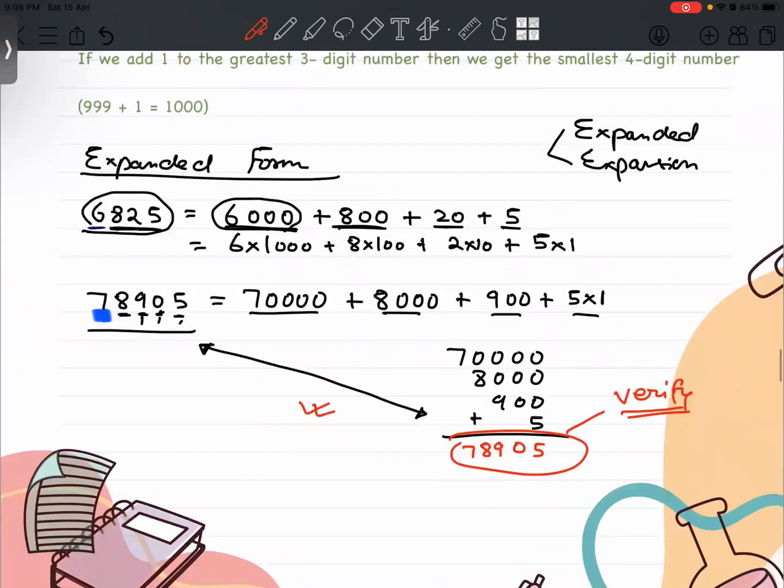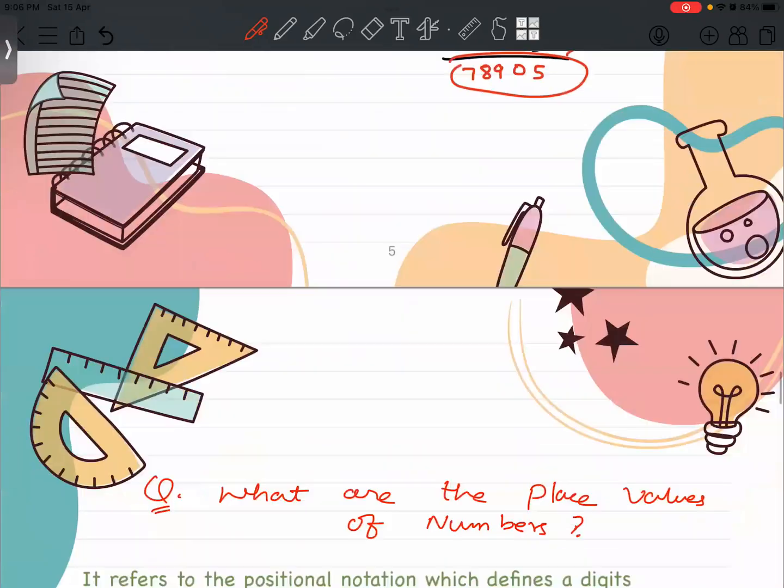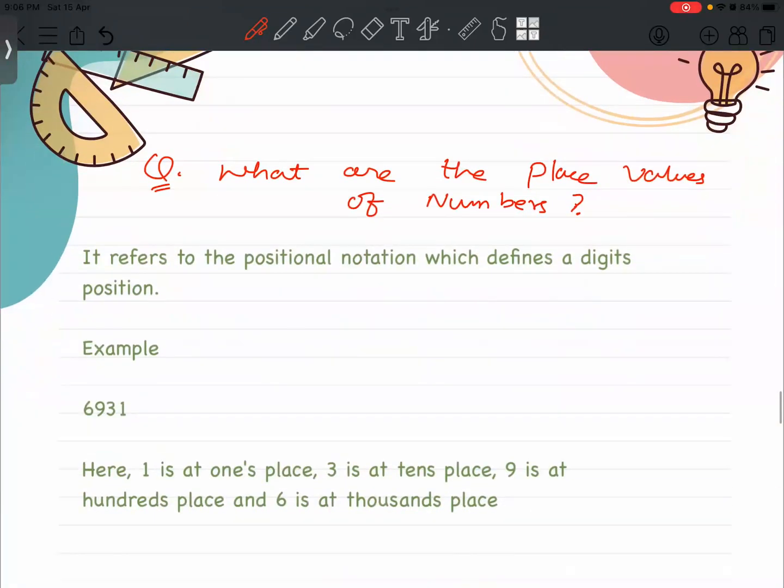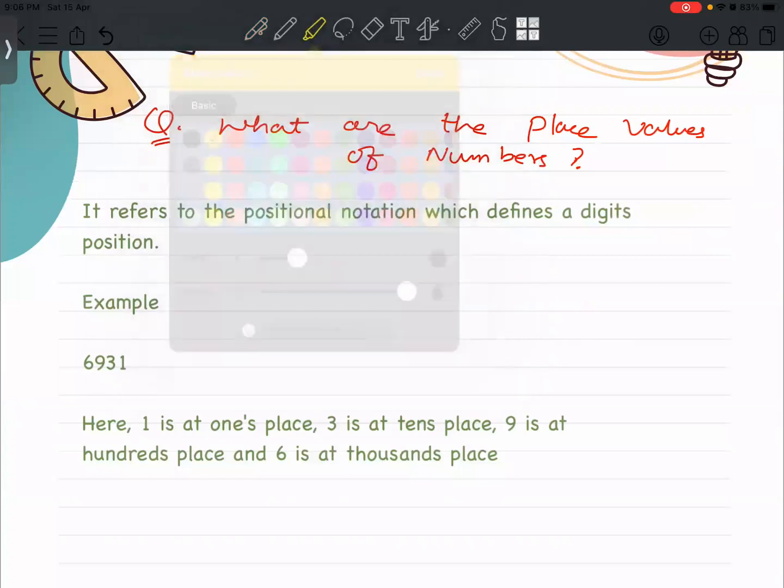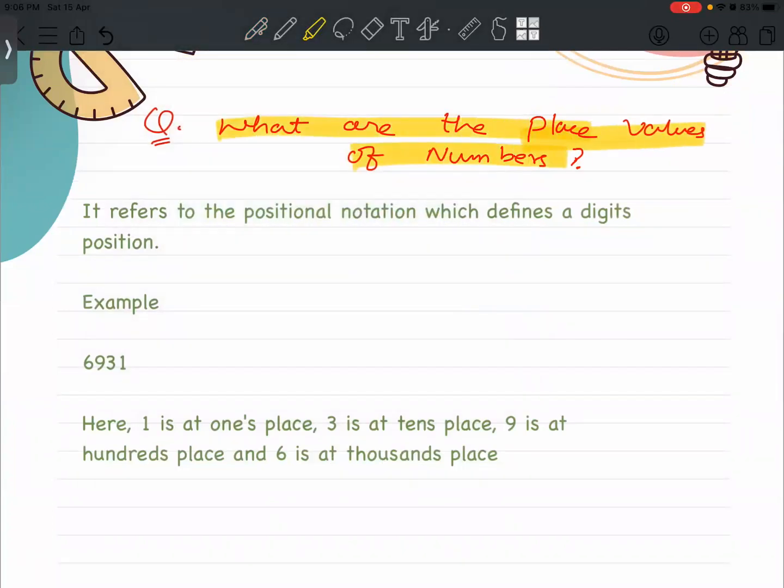Now let's move ahead. Now let's talk about the place values which we assign to the numbers. Like we normally talk about ones, unit digit, tens digit, hundred digit, thousand. So what does the place value refer to actually?